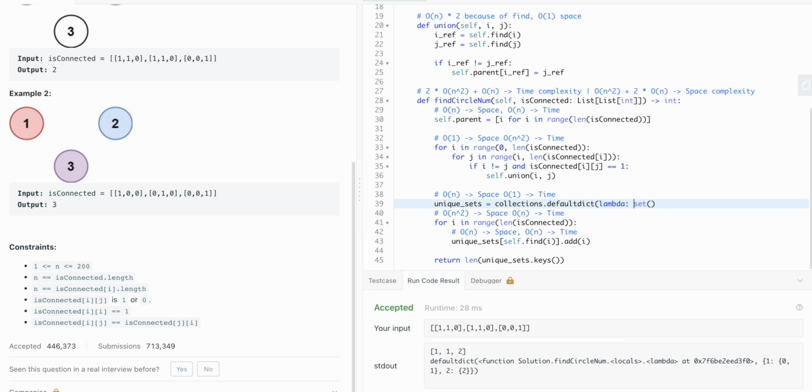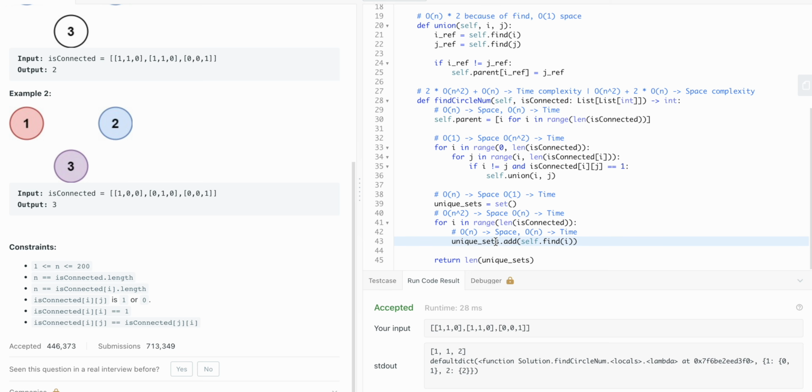It won't really improve this that much because worst case we have to go through every index inside of the disjoint set. Therefore, this doesn't really improve it that much, but it does make it a little bit simpler.